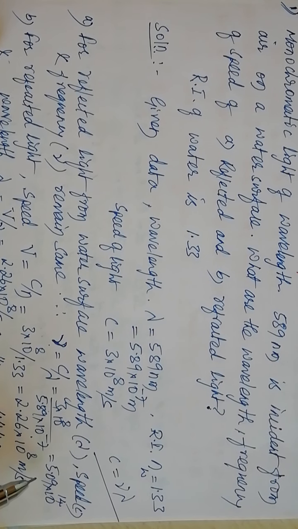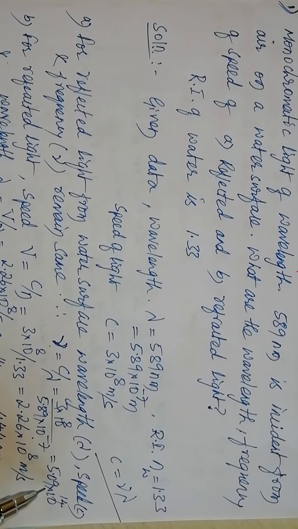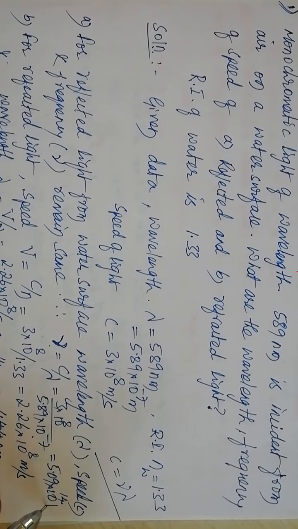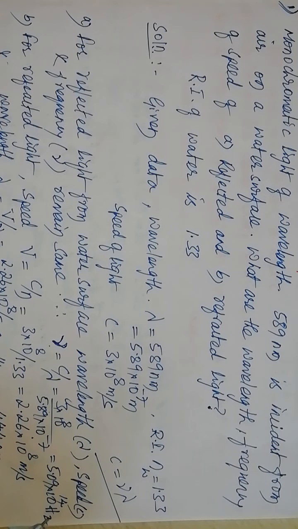On simplification, it comes out to be 5.09 into 10 raised to 14 hertz.